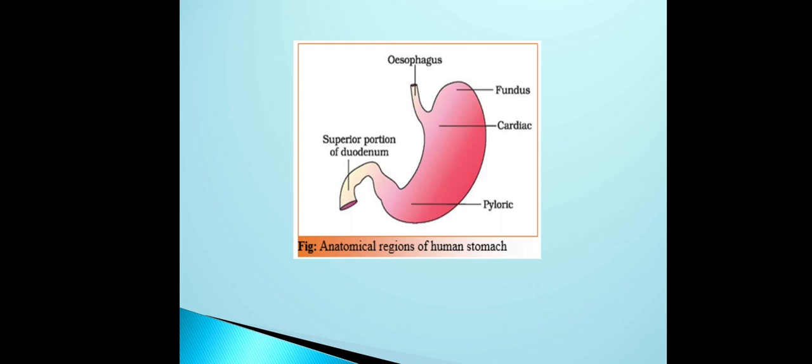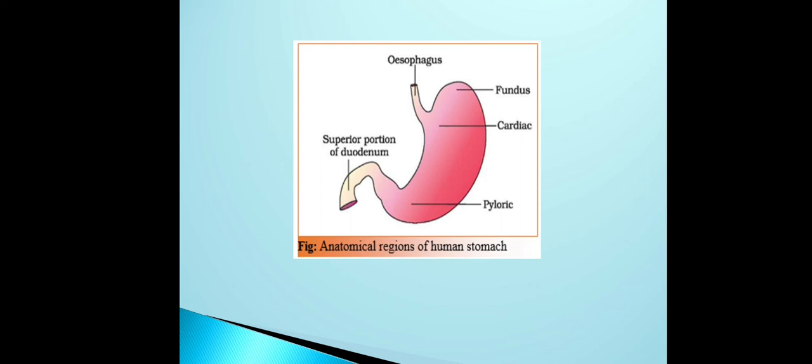Remember, these taste buds help in identification of the 4 kinds of taste, that is salt, sour, bitter, and sweet. Then after the oral cavity it is the pharynx.